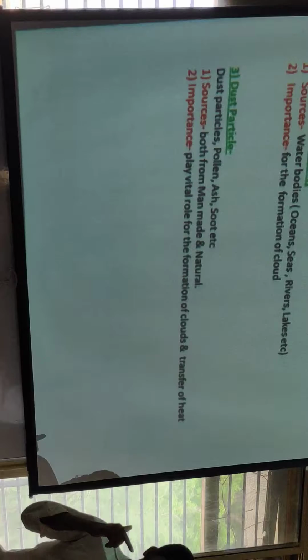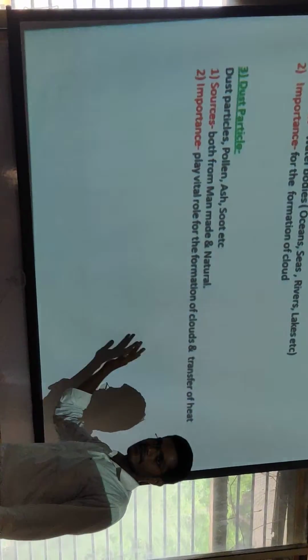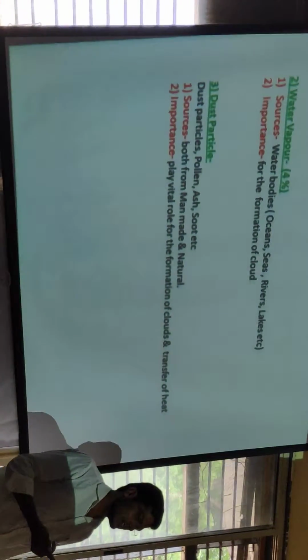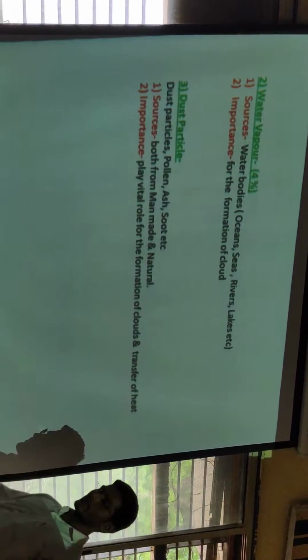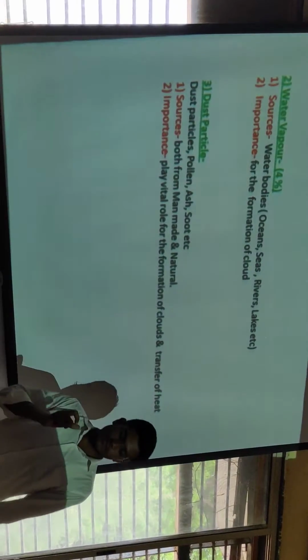At a particular height the temperature decreases, and all the water vapor is converted into water droplets, and these droplets fall on the surface of the earth in the form of water.